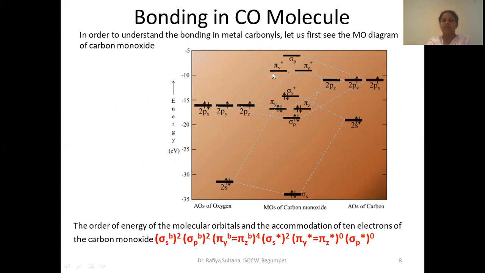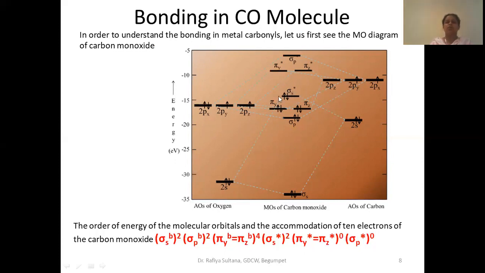Therefore, we call them lowest unoccupied molecular orbitals, or pi star orbitals. Whereas, among all these filled molecular orbitals, which one is the highest in energy? I am talking in terms of energy. Which is the highest occupied molecular orbital? Sigma s. So sigma s is the highest occupied molecular orbital, and the lowest unoccupied molecular orbitals, which are vacant, are pi.